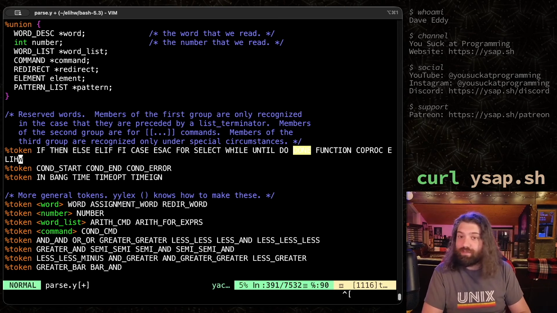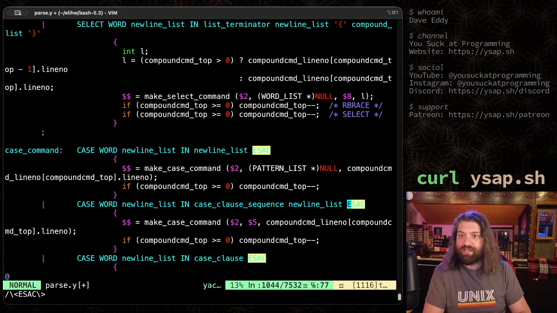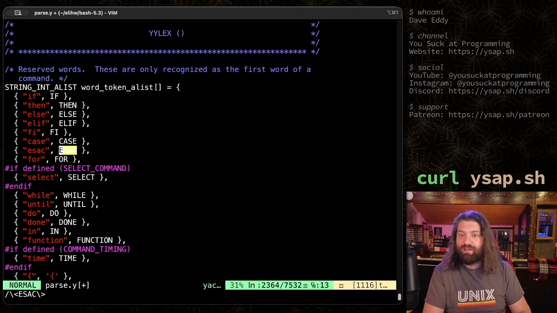Now we're not done yet. There are still some other places we have to add it. So let's go ahead and search for, I like to search for esac because it's a weird word and it doesn't show up much in this file. So let's search for it. And you can see, okay, it's in a lot of places down here. Look at this. The word token A list. So these are a list of all the tokens here.